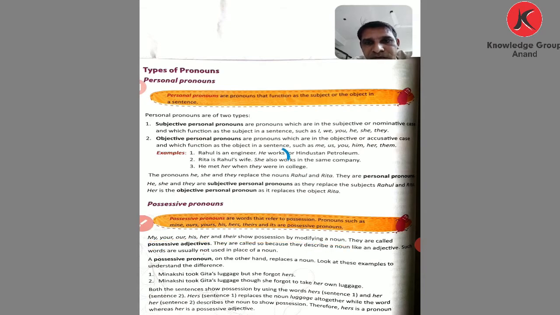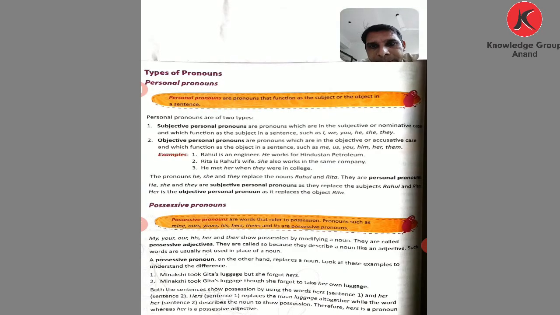Such words are usually not used in place of a noun. A possessive pronoun, on the other hand, replaces a noun, and a possessive adjective describes a noun. That is the difference between these two. Okay, we understand by the example.